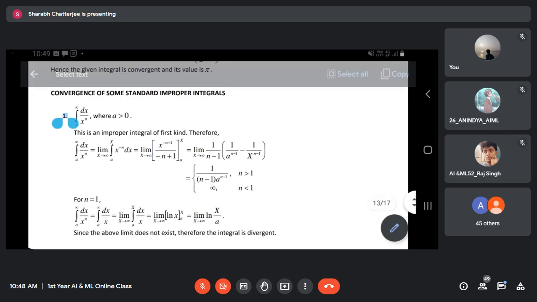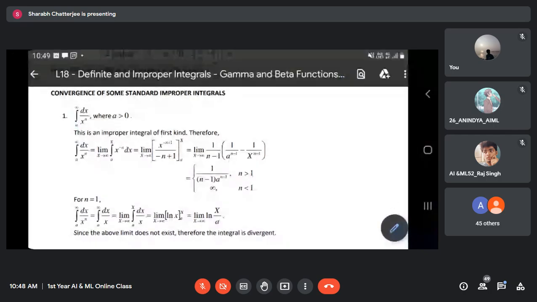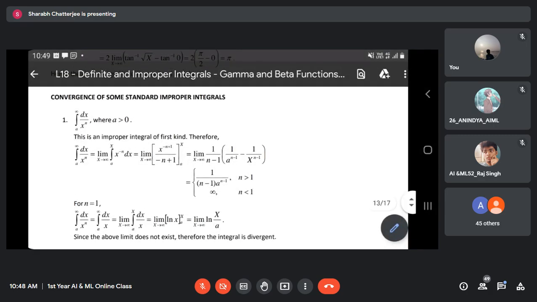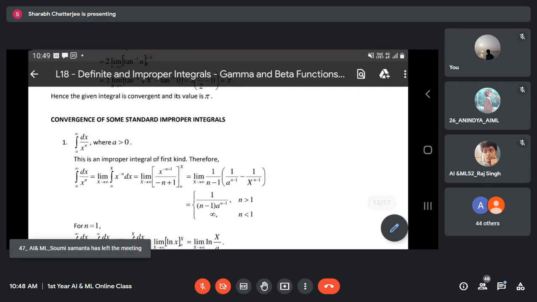Look at this question number 1. In this type of questions, you will get one small n. What does that mean? This means you have to check the convergence for a particular value of n. I mean, the convergence will depend on the value of n.